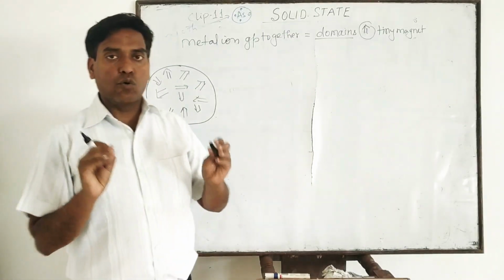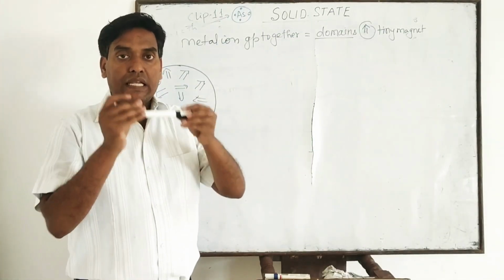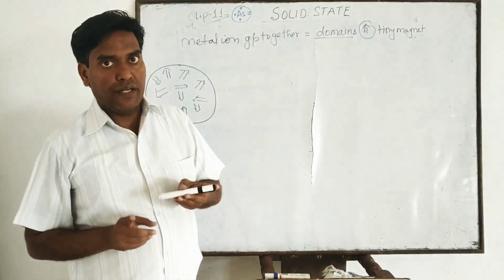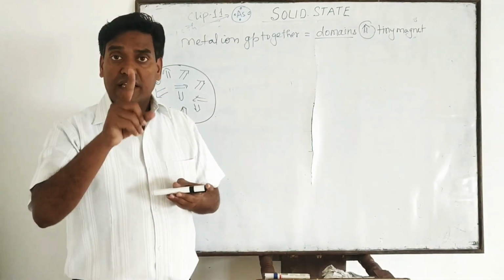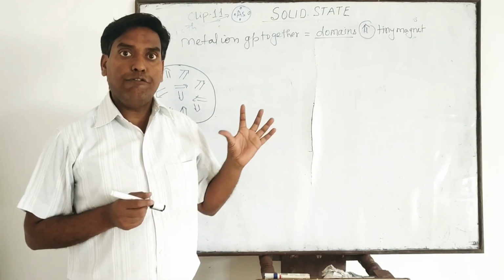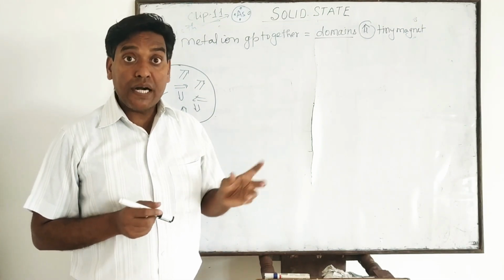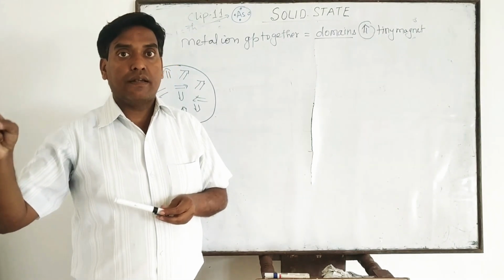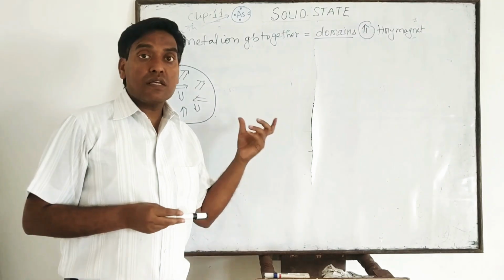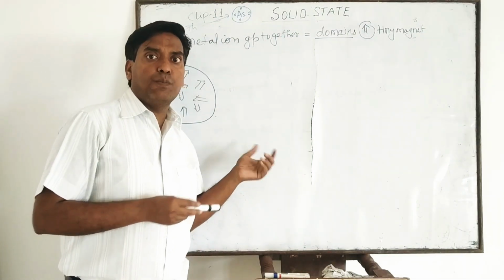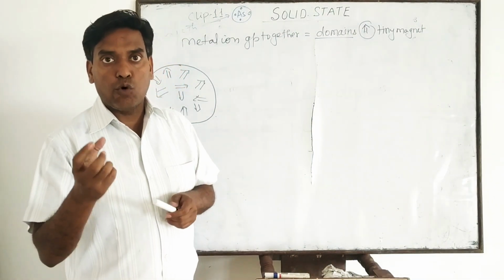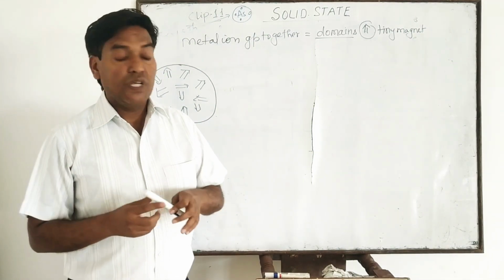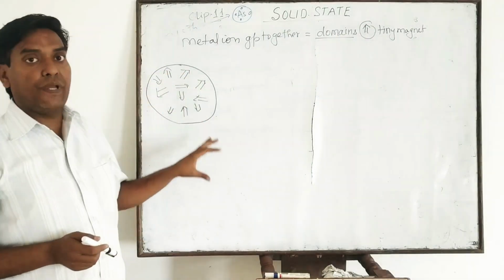I am saying the grouping of metal ions is known as a domain, and in unmagnetized piece of metal these domains are randomly oriented. That's why they cancel the magnetic moment of each other. But when this piece of metal is placed in a magnetic field, then the rearrangement of these domains takes place.